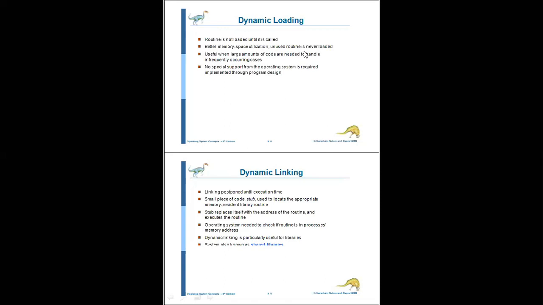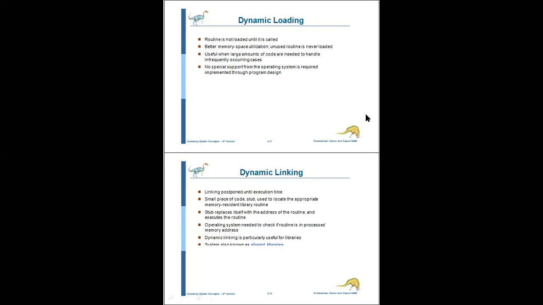One program contains a number of subroutines. At a time, all subroutines are not stored in the memory. Whenever a particular function is executed, at that time only it will use the memory. That way we can get better memory space utilization. Next, it is useful when large amounts of code are needed to handle infrequently occurring cases. And no special support from the operating system is required; it is implemented through program design. That is nothing but dynamic loading.